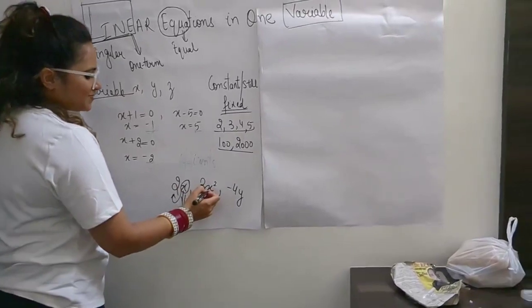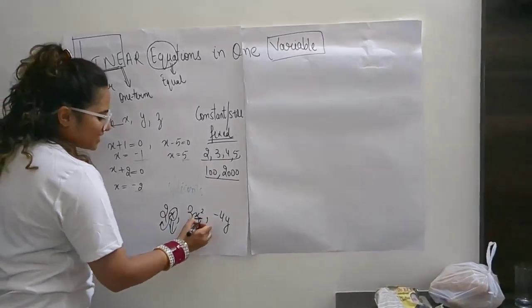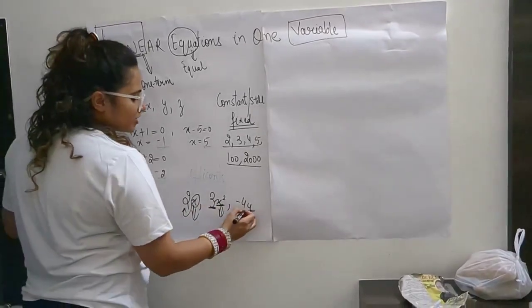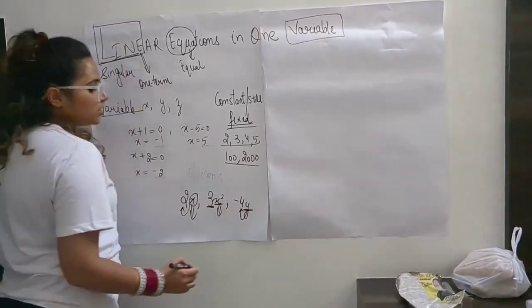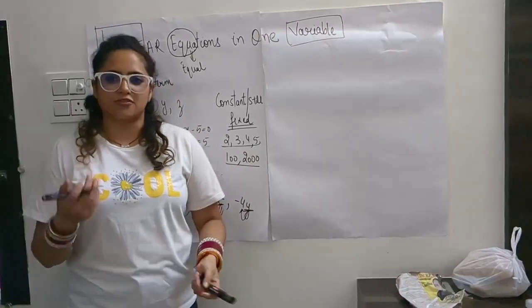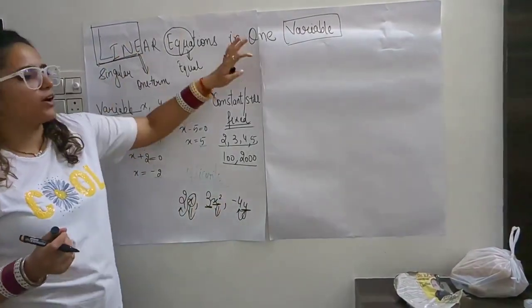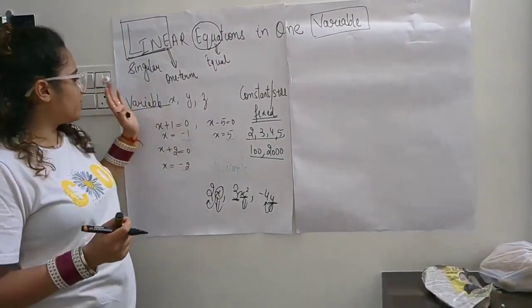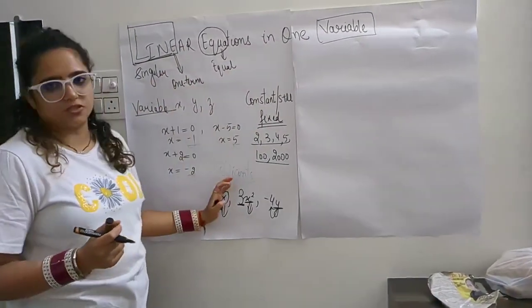The coefficient of x square would be 3. The coefficient of y would be minus 4. So whatever is in multiplication with your variable shows your coefficients. So for a linear equation in one variable, we technically talk about the variables, the constants and the coefficients.